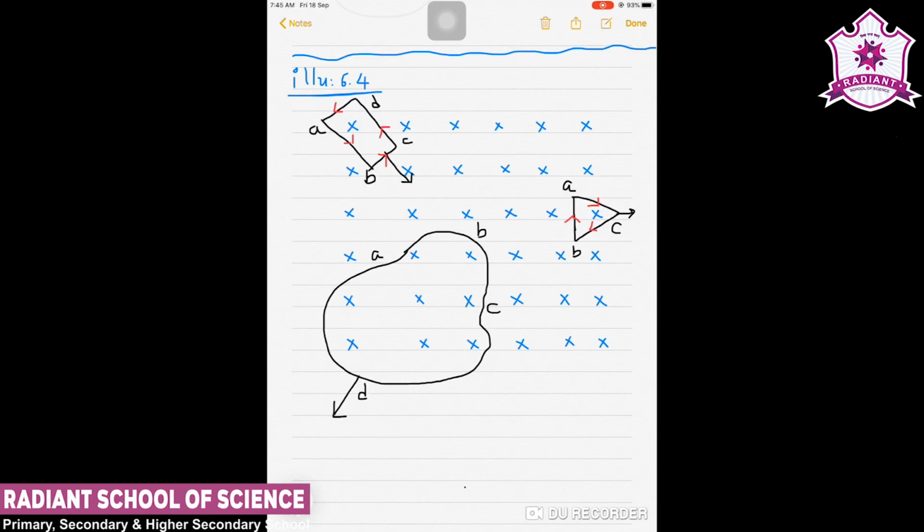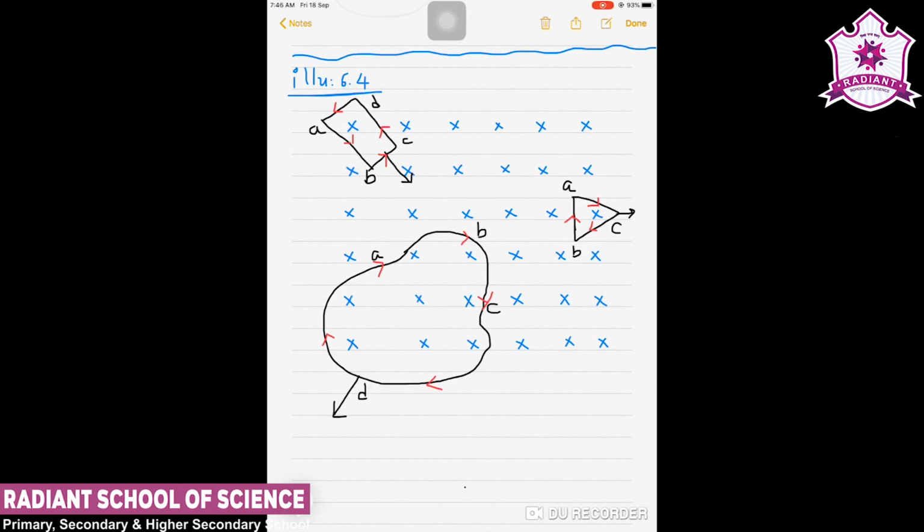Now again we will see the third case. In the third case, as the magnetic flux decreases due to the motion of the irregular shaped loop ABCD out of the region of the magnetic field, the induced current flows along CDABC. Now, this is the interesting part. Why does this happen? Again, it is leaving the magnetic field.